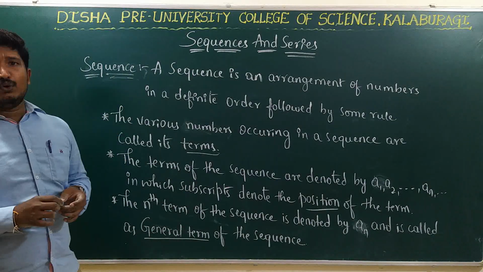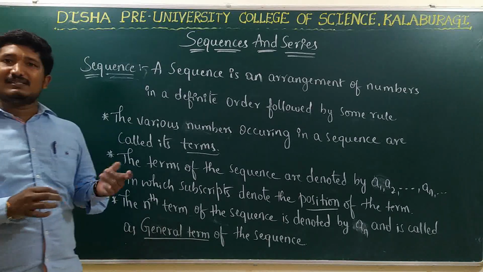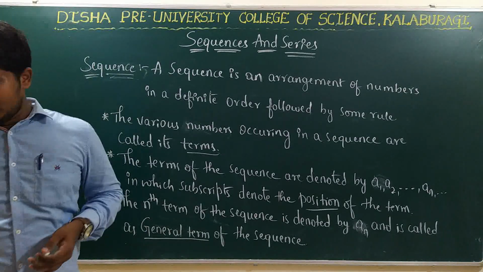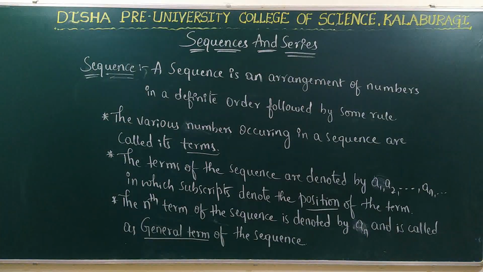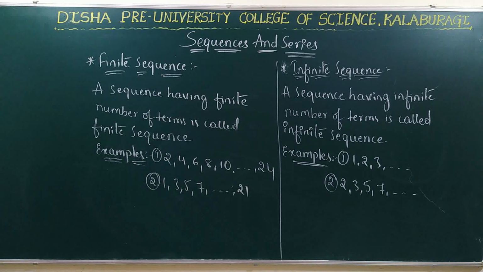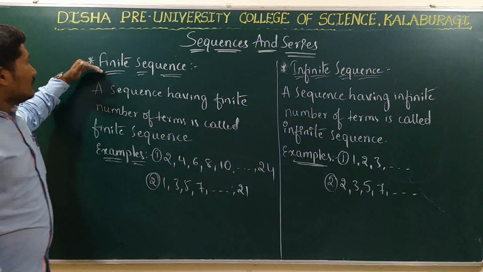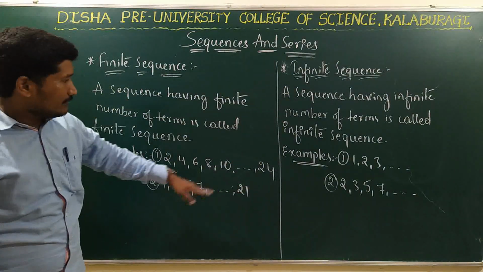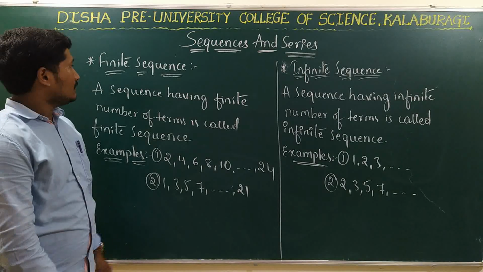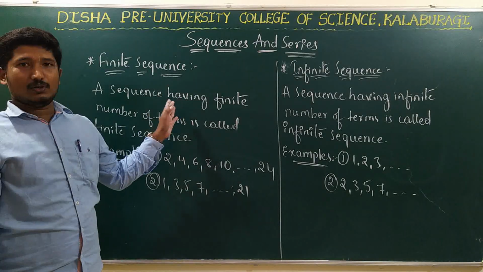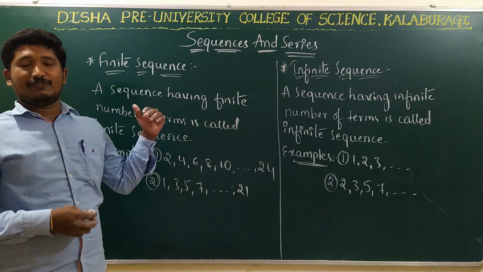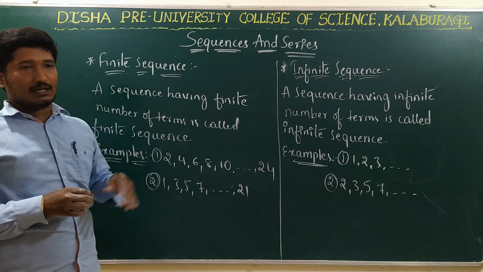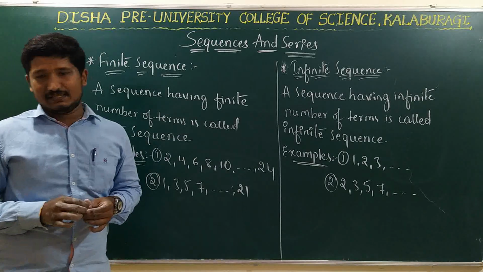Then we will write the definition of the series. We will get to know about that. Right. So write the definition of the finite sequence as well as the infinite sequence, with some examples. We have also learned about a special type of sequence, that is the Fibonacci sequence. Then we will go for the series.